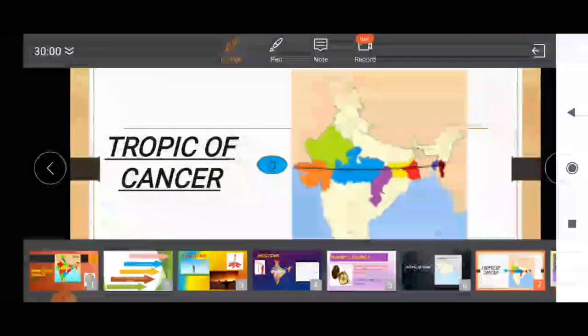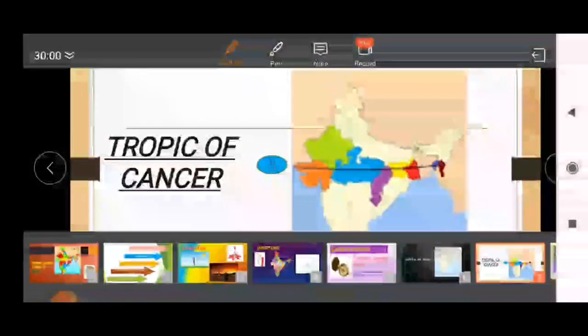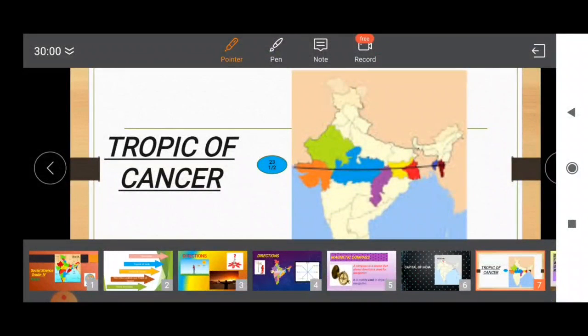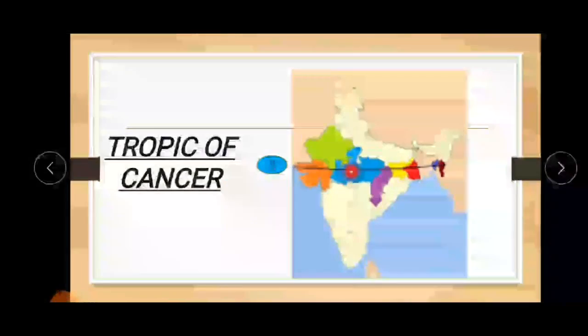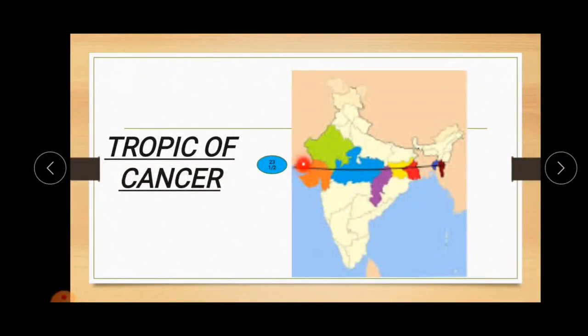It divides India into two parts as it passes through middle of India. In India it passes through 8 states.